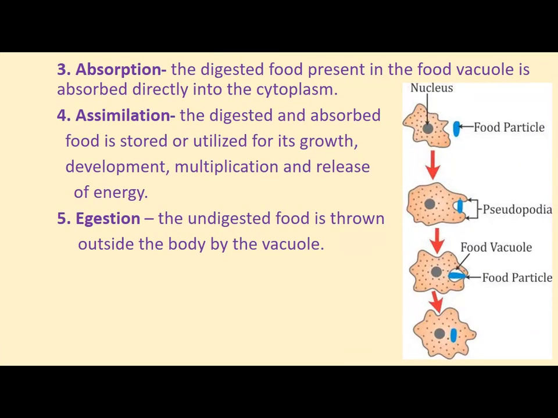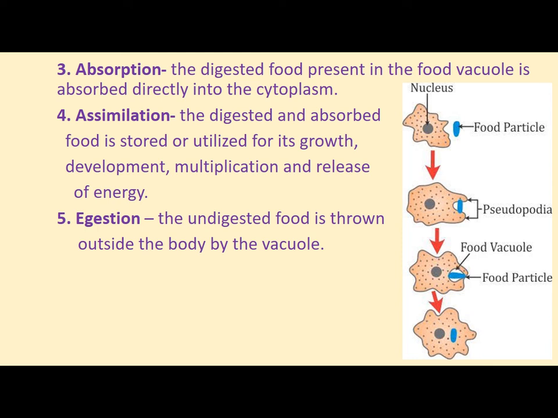In the first step, amoeba is there, food particle is also there. Now the amoeba will form false feet which are called pseudopodia. The food goes there, and when amoeba traps the food with the help of pseudopodia, a food vacuole is formed, and in the food vacuole food particles get trapped.